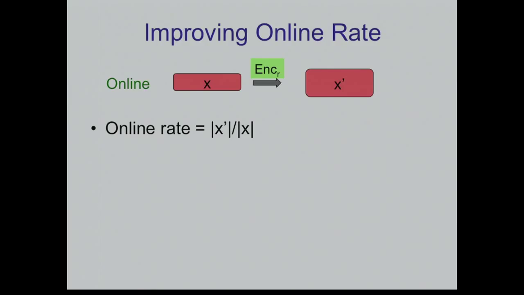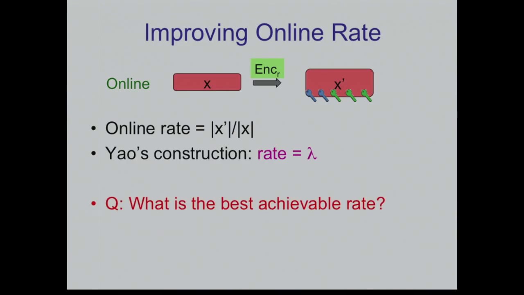So let's start with the first one. I can define the online rate as the ratio between the length of the garbled input and the original input. In Yao's construction, the rate is lambda. For each bit here, you're going to put a cryptographic key, so you pay a factor of lambda. This is the security parameter. And you can ask, what is the best achievable rate? Can you go below lambda?